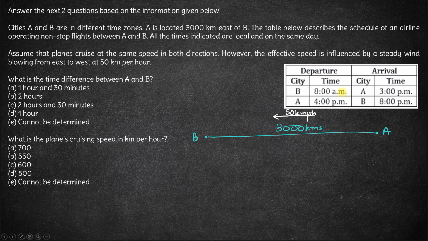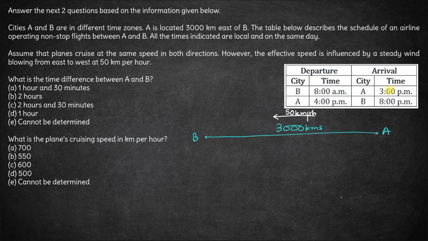So the best way to solve this question is by looking at the overall journey of the plane. Now if you look at the overall journey, the plane starts from B at 8 am and lands at B at 8 pm. So it takes exactly 12 hours to come back. Now is it actually flying for the 12 hours? No. It's flying less than 12 hours.